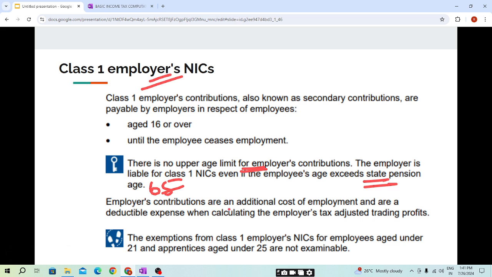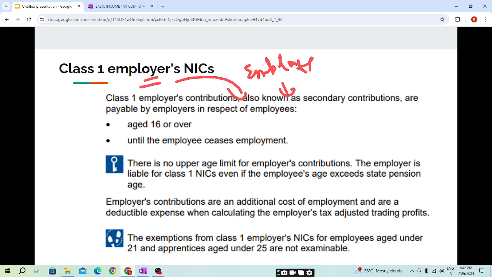Employers' contributions are an additional cost of employment and are a deductible expense when calculating the employer's tax adjusted trading profit. As we have already seen, if the employee is paying, it will not be an allowed expense; it will be a disallowed expense, not an allowable deduction. But if the employer pays for his employees, not for himself, it will be an additional cost of employment and a deductible expense when calculating the employer's tax adjusted trading profit.